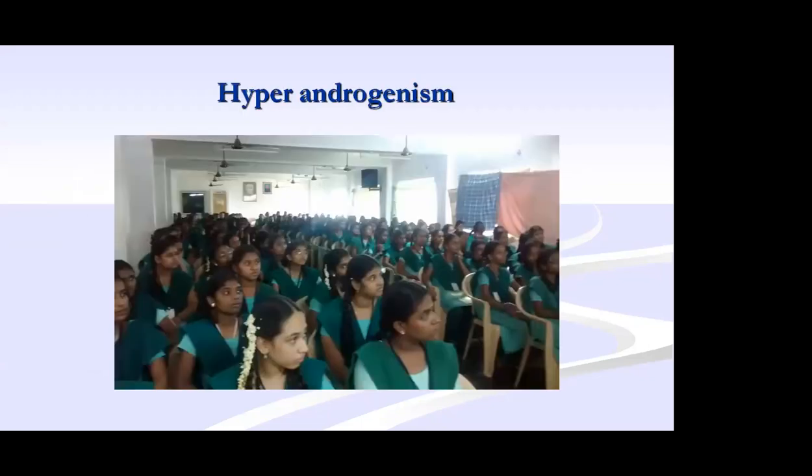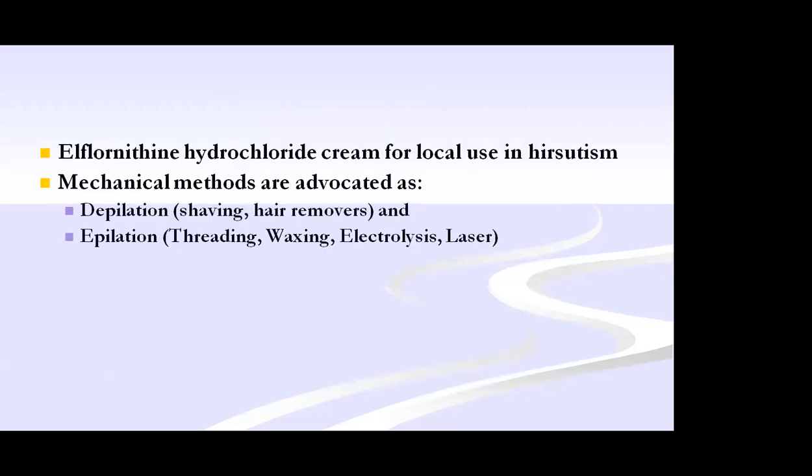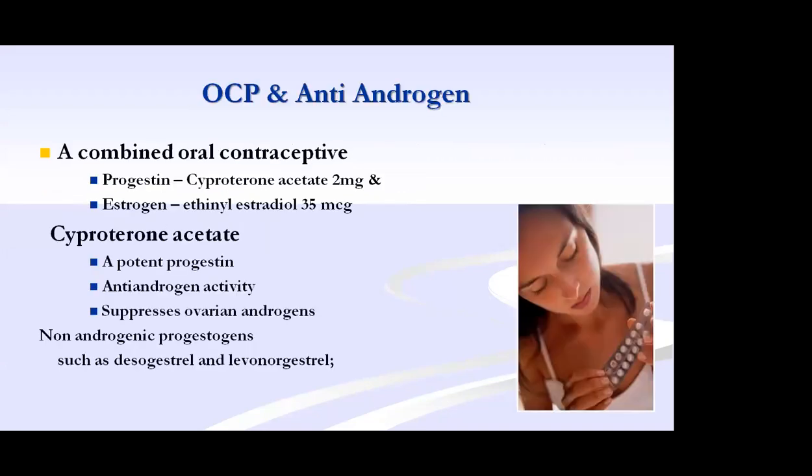What about hyperandrogenism? If a patient comes with a history of hirsutism, alopecia, and acne, the same OC pills with anti-androgens can be used, which will be shown in the next picture. If they come with hirsutism, mechanical methods can be advised before you start pharmacotherapy. That is shaving, plucking, threading, waxing, and using local creams. Our adolescents are very fond of creams and waxing. You do this and remove the hairs and then go with the OC pills with anti-androgens.